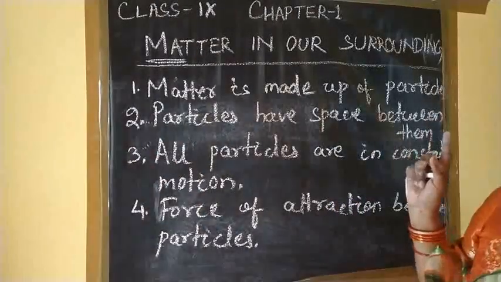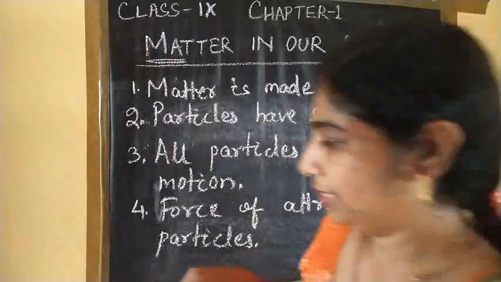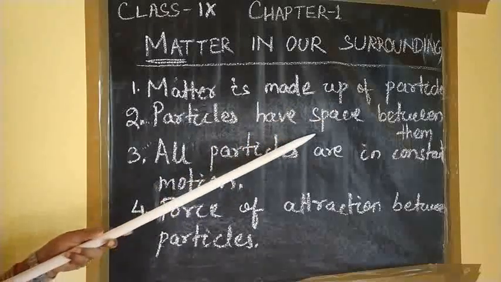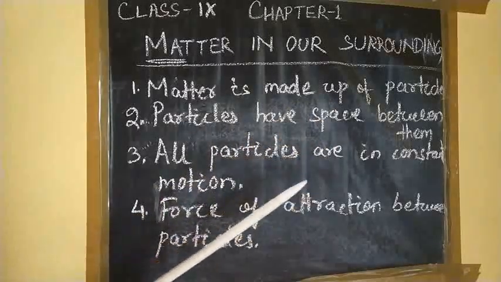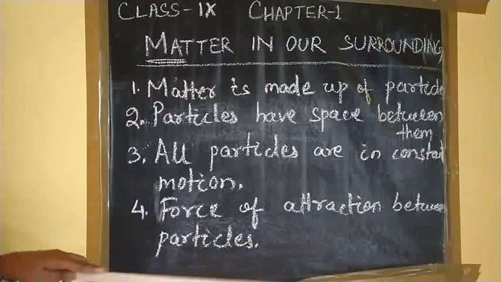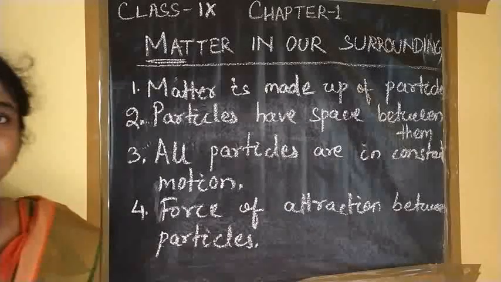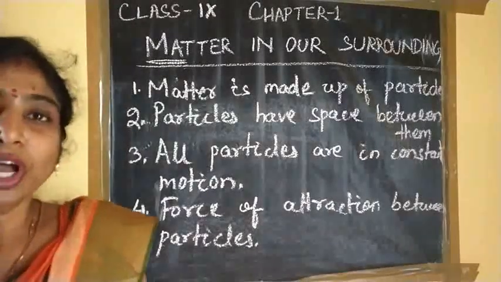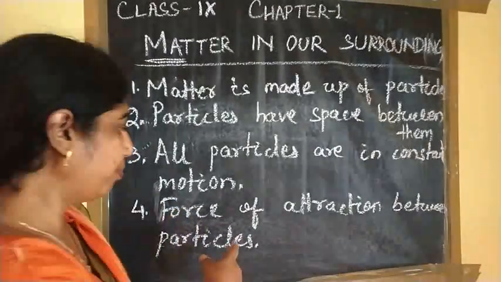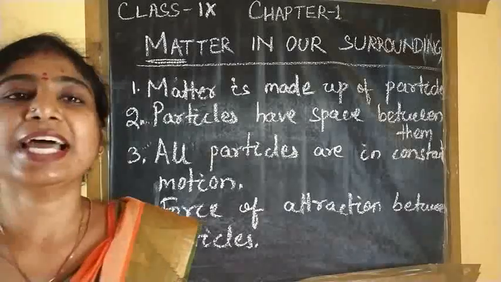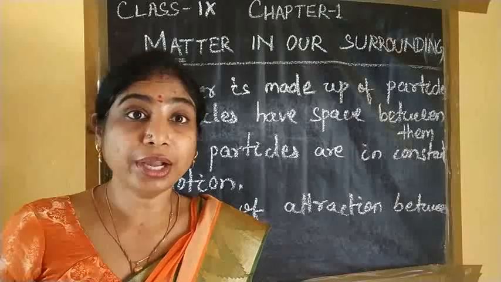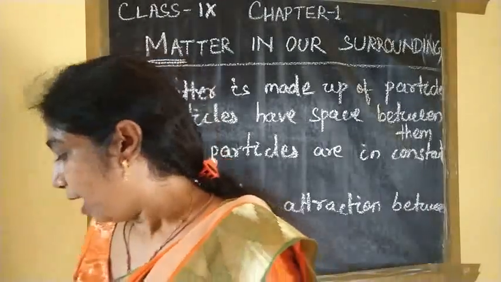In the previous class we discussed the properties of matter. First, matter is made up of particles. Particles have spaces between them. All the particles are in constant motion. Then, there is a force of attraction between the particles. If the force of attraction is more, that means the particles are very closely bound with each other. The force of attraction between the particles decides the strength of the particles. What is the strength of the particle? That we are not able to break it or bend it.